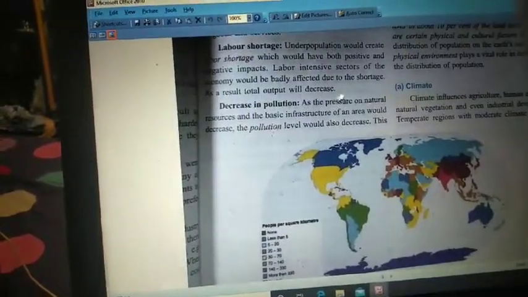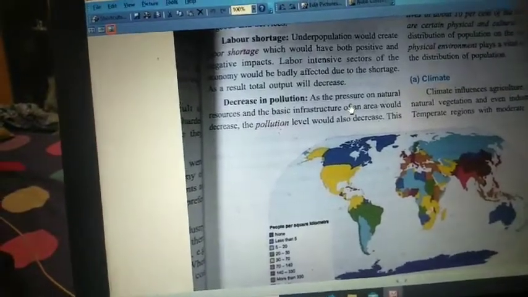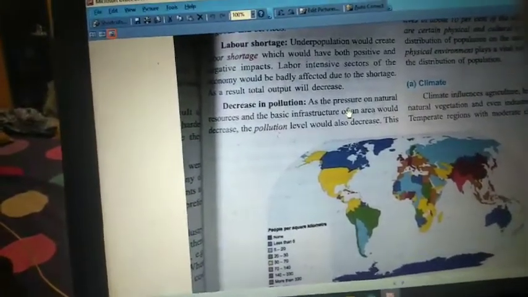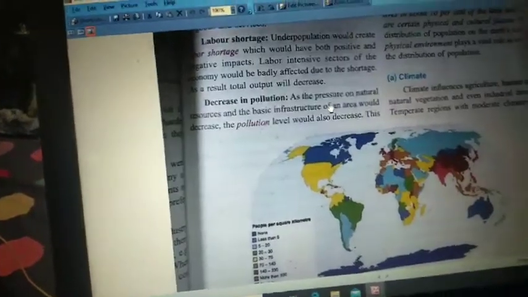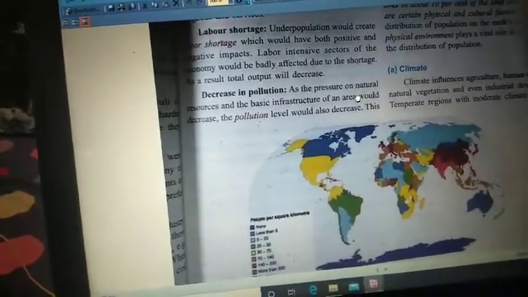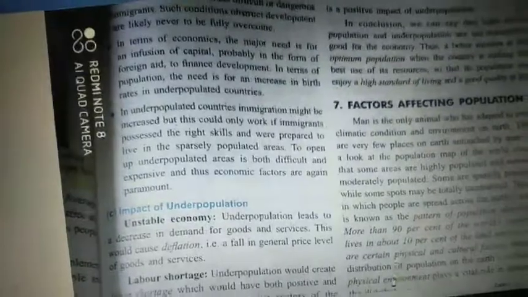And the next point we will see, decrease in pollution, which means this is the one and only positive impact of underpopulation, because there is no population. When there is no population, pollution also will be decreased. So there is no water pollution, no air pollution, no noise pollution. That is the one and only positive impact of underpopulation.